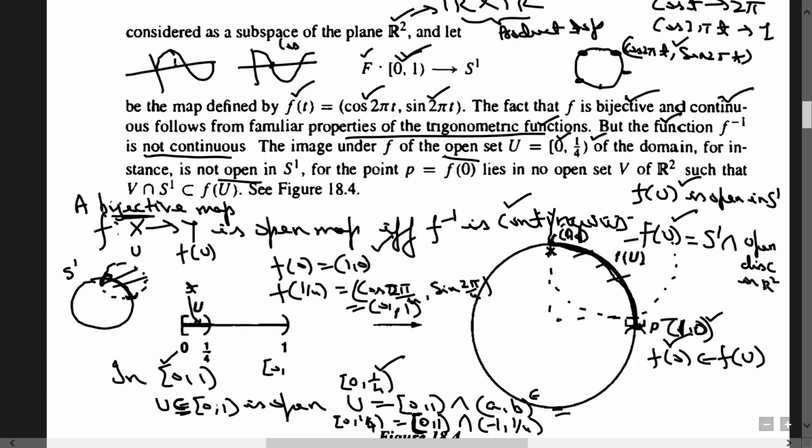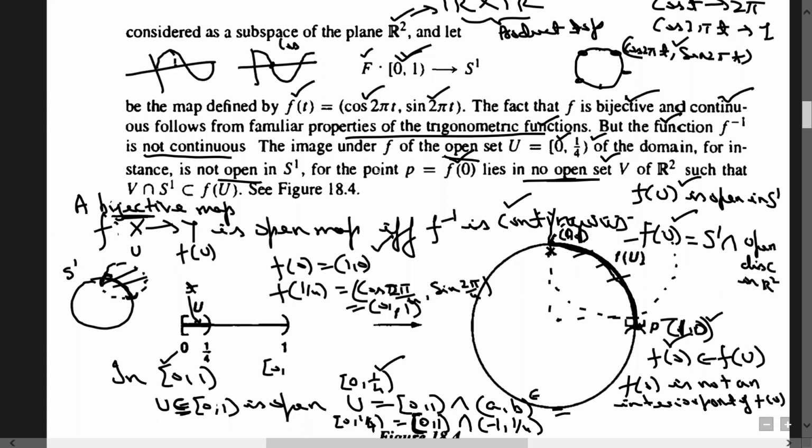So f of 0 is not an interior point. How to show that? If you try to construct some open set V from R2 such that V intersection S1 is contained in f of u, you cannot find such a V.